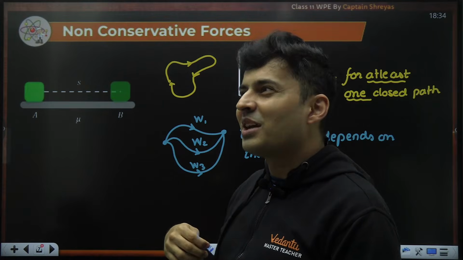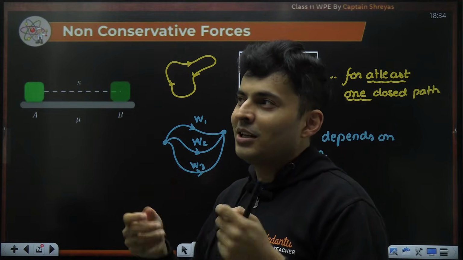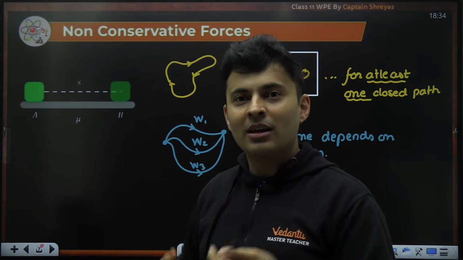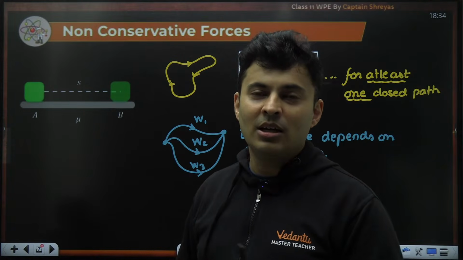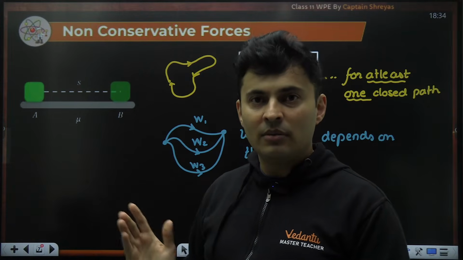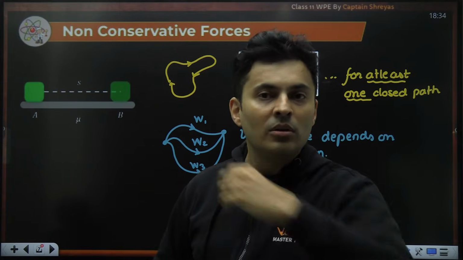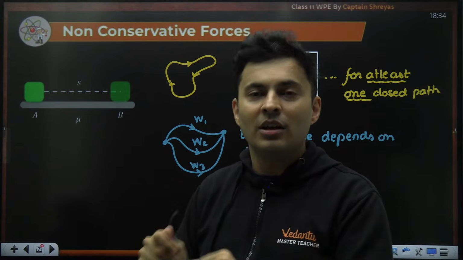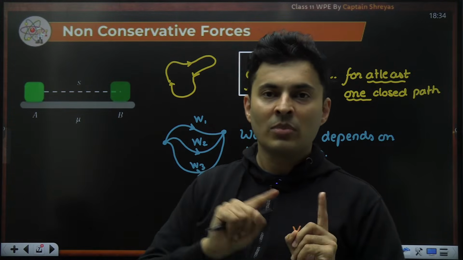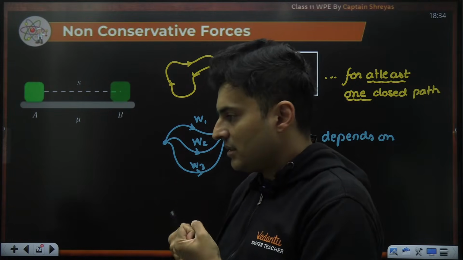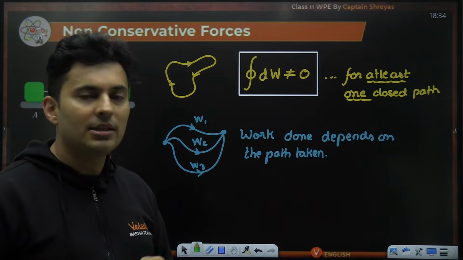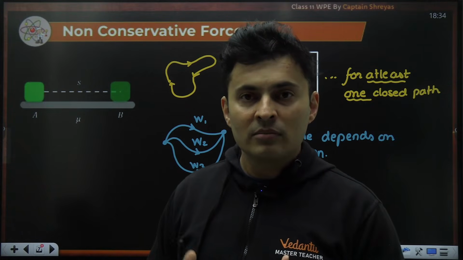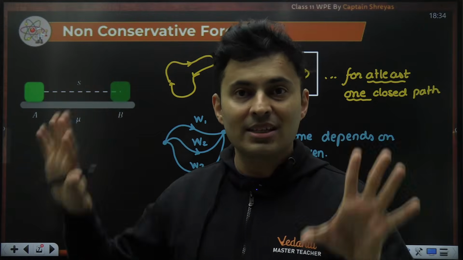While coming back, you cannot say, hey, I'm undoing the operation. While going like this, I paid the toll, while coming like this, you give me the money back. That person will slap you, and what will they do? They will again take the toll only. It doesn't matter which way you are going, how you are going, just give me the money. That's all. Friction also acts like that. You're going like this, it is taking the energy. You're coming back, again it is taking the energy. You come back to the same place, you have done some amount of work, some energy is lost. The universe has changed.